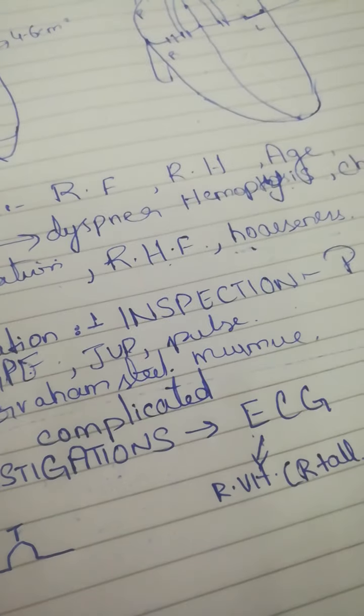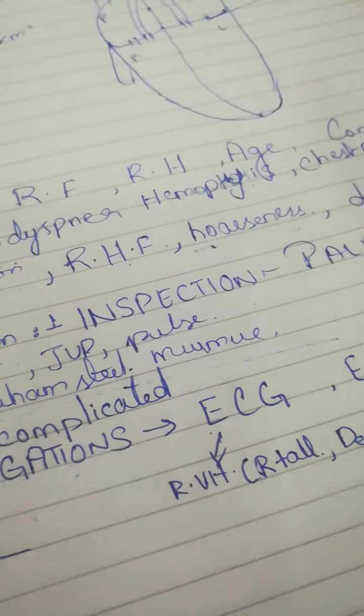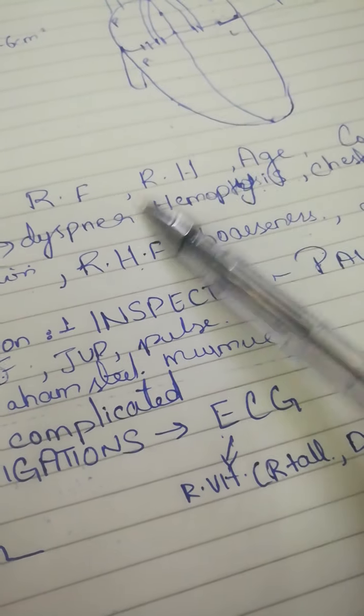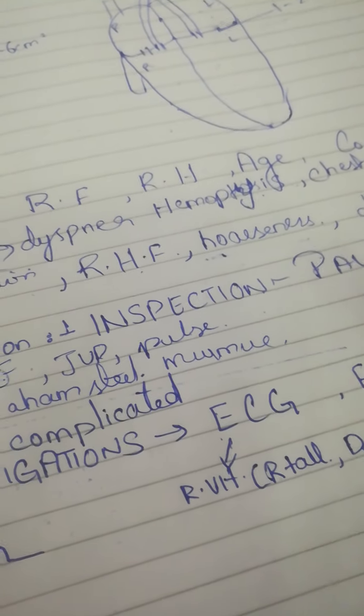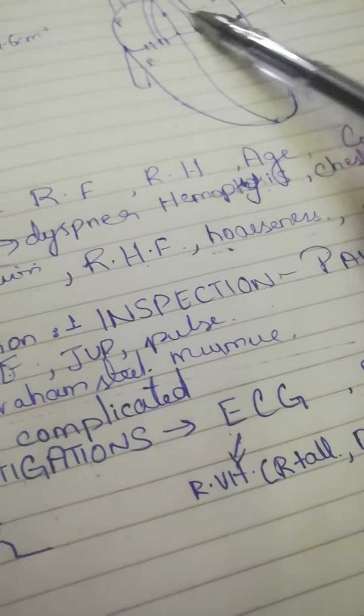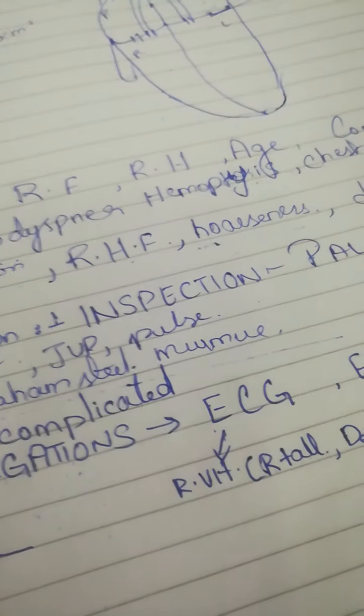On inspection, we will expose the patient, and what we will see is that there will be left parasternal pulsation, and there will be a bulge. Why will there be a bulge? Because of increased left atrium size and right heart size.